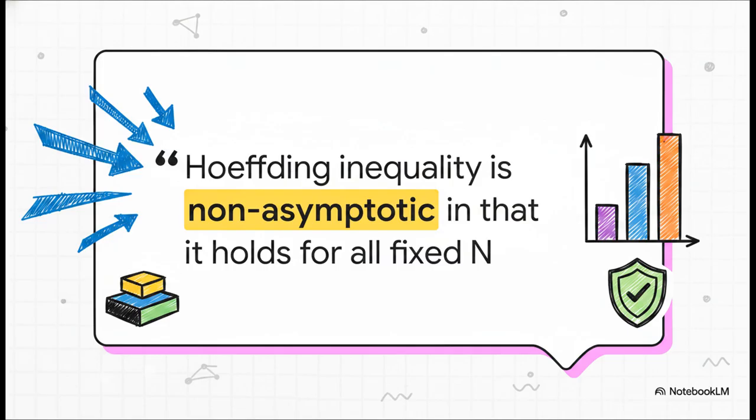And the source text hits the nail on the head here. This quote brilliantly illustrates the whole paradigm shift. "Unlike the classical limit theorems, it is non-asymptotic in that it holds for all fixed n." This is precisely why these bounds are the absolute bedrock of modern learning theory. You don't have to wait around for infinite data to make a rigorously backed claim.